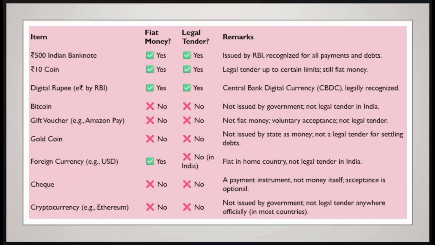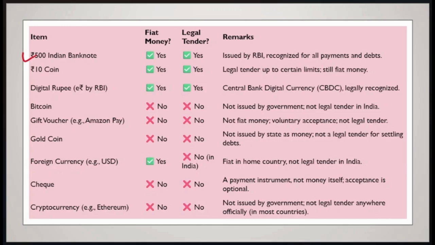Now let's see this chart to understand it in a clearer manner. Say, for example, we have the Indian 500 rupee banknote. Is it fiat money? In order to become fiat money, we need to satisfy two conditions. Firstly, it must be issued by a government or a central bank. Is the 500 rupee note issued by a government or central bank? Yes. Secondly, it needs to measure value. Obviously, we can measure value with the 500 rupee note. So that means it is fiat money.